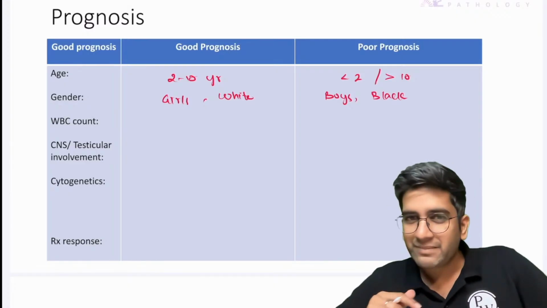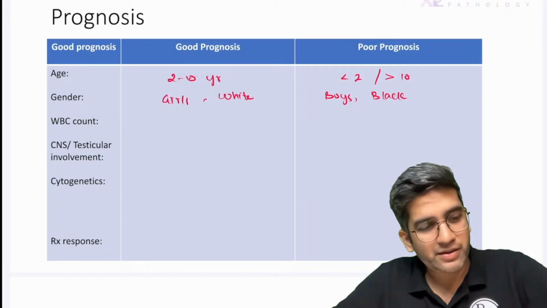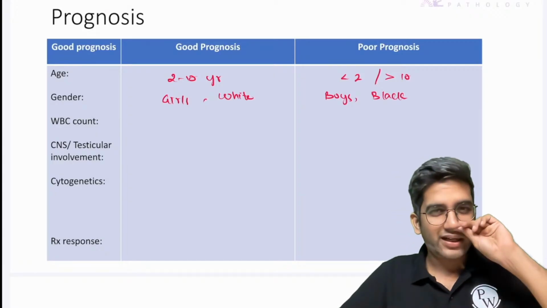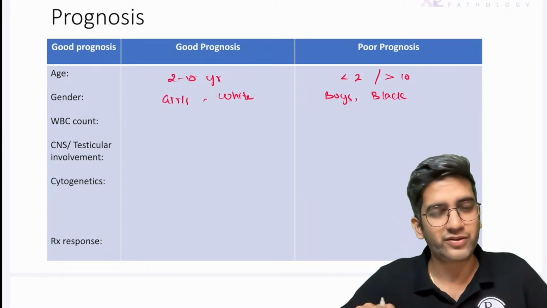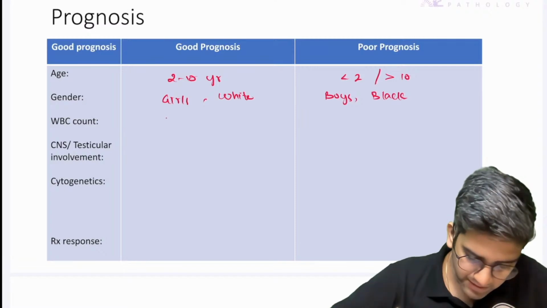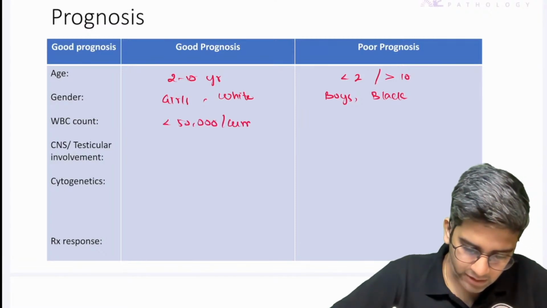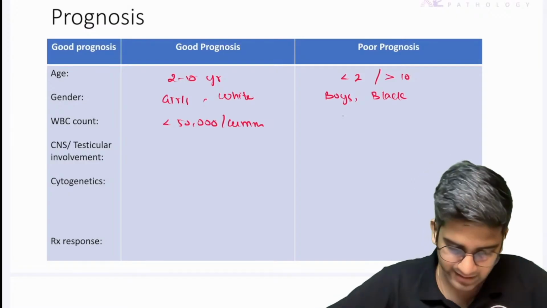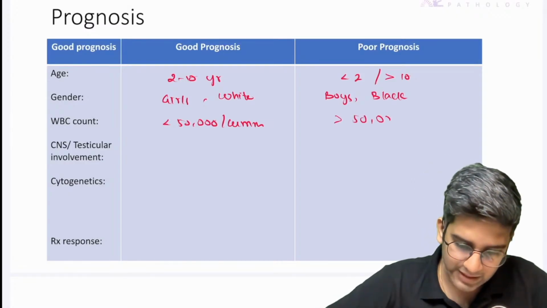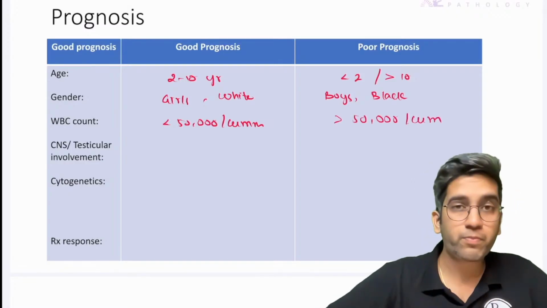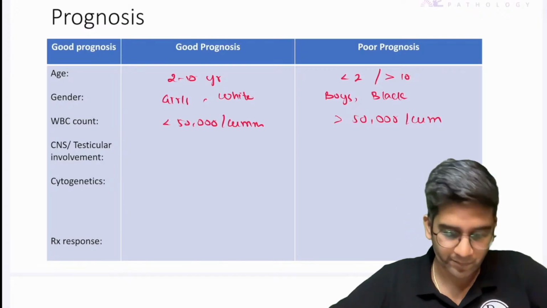There are subcategories of pre-B, pro-B, pro-ALL, B-ALL and everything. Again, for undergrads, you need not go into the depths of it. This is more than enough for you. Fine. WBC count of less than 50,000 per cubic mm is a good prognosis, telling the tumor load is less. More than 50,000 to 1 lakh per cubic mm is a bad prognosis, telling the tumor load is more.